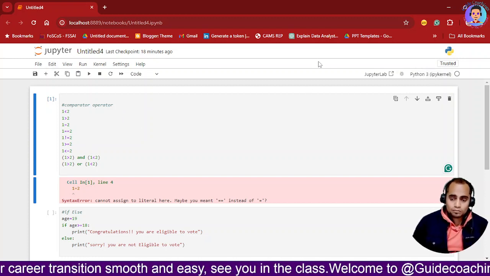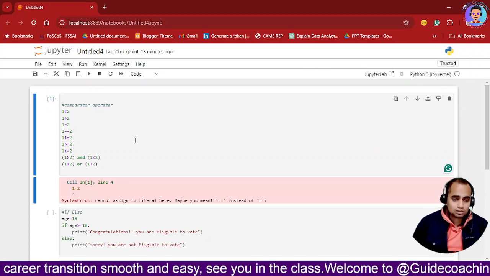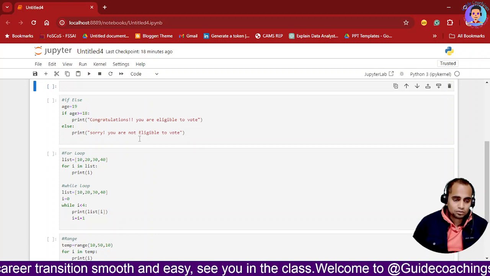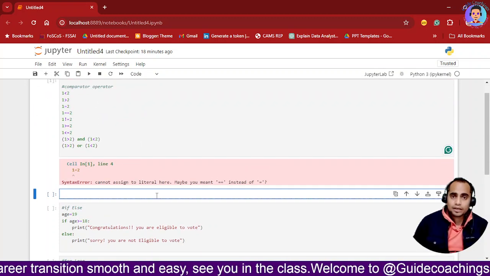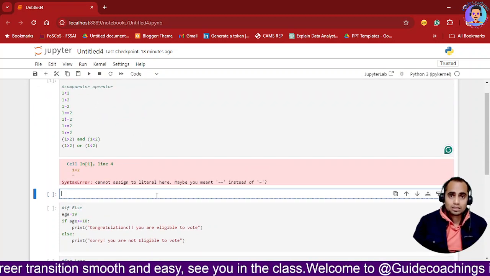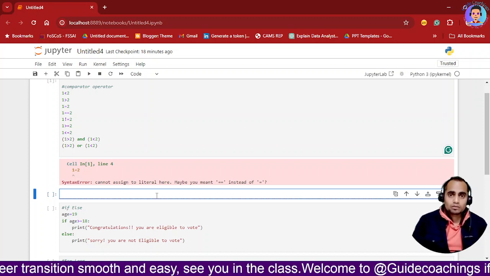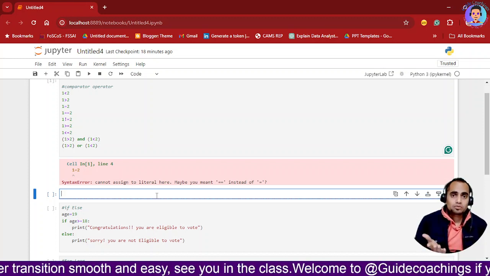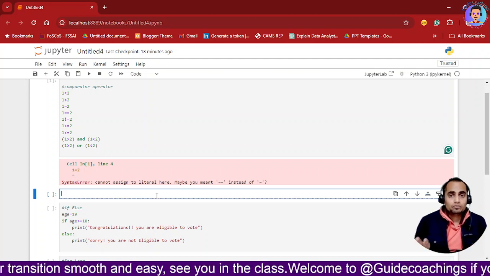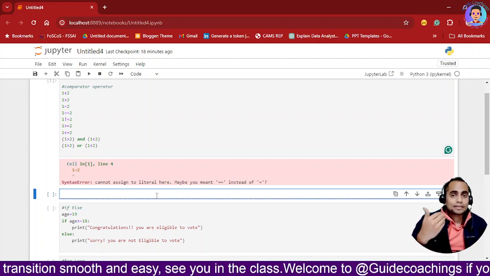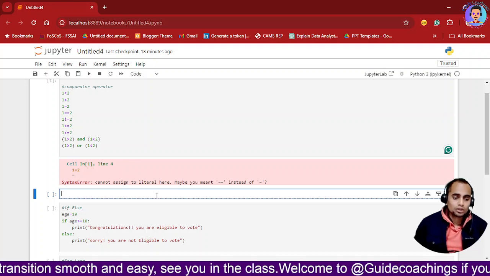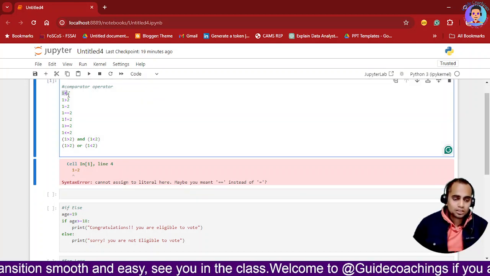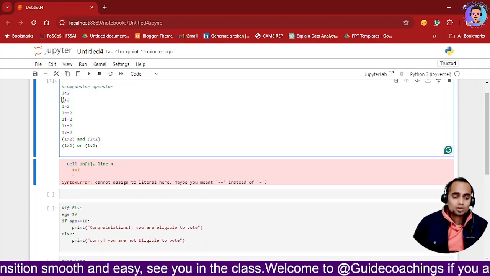Okay, so what I will do, I have created a sequence over here, so I will just create a new one over here, and I will show you what exactly a comparator operator is. So when you have a decision to make, which one value is greater than which one, and you want to get it in a boolean result. Let's suppose you want to check the first situation, whether 1 is greater than 2 or not.